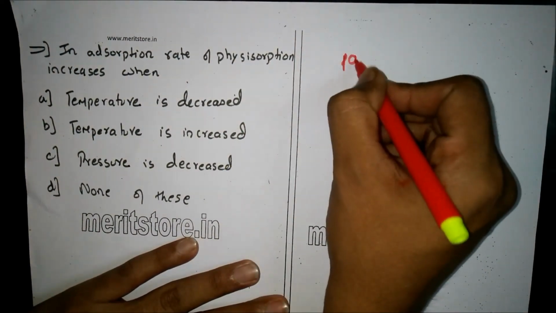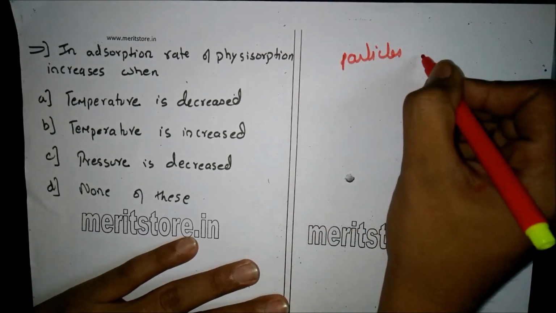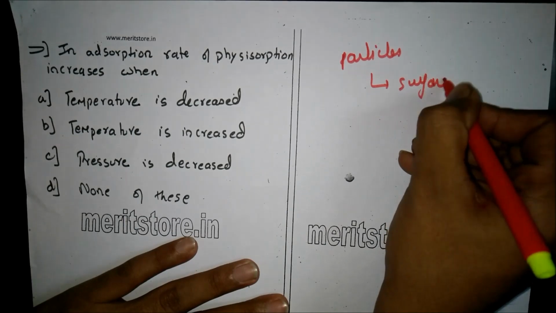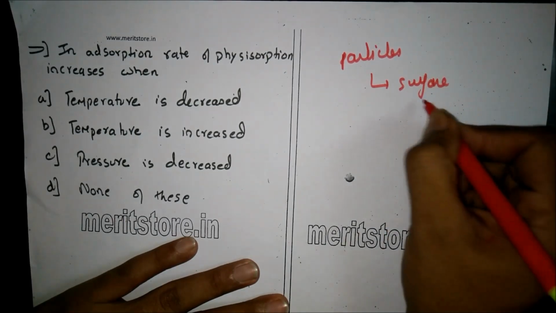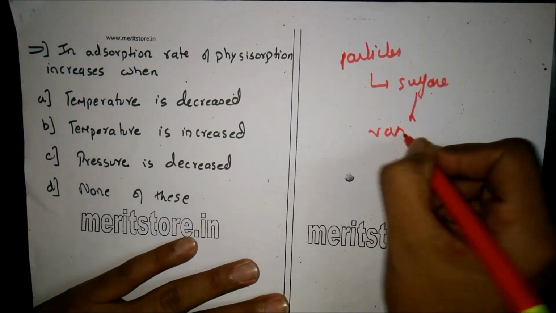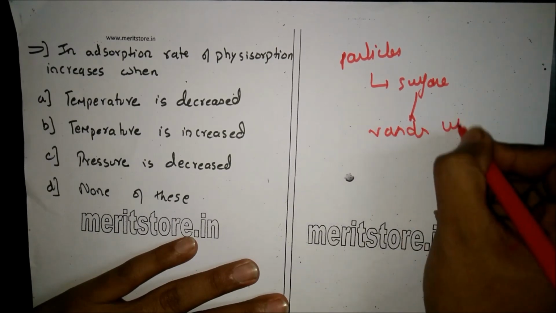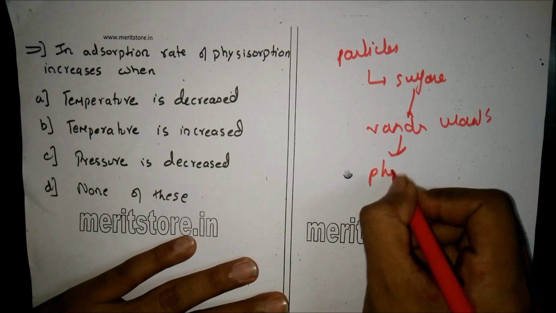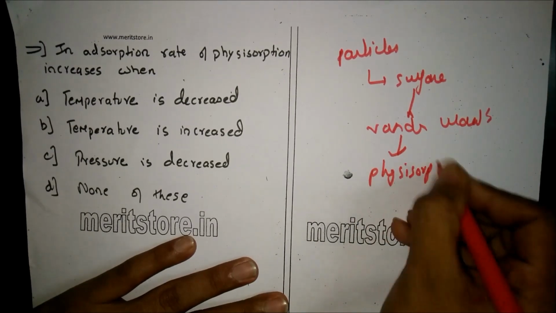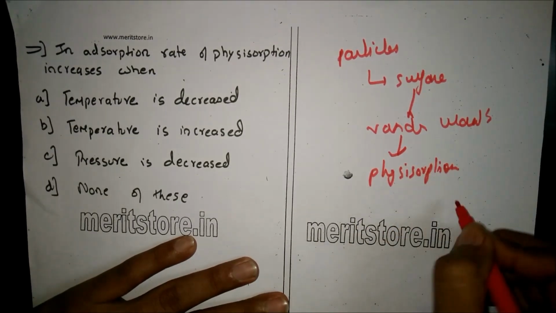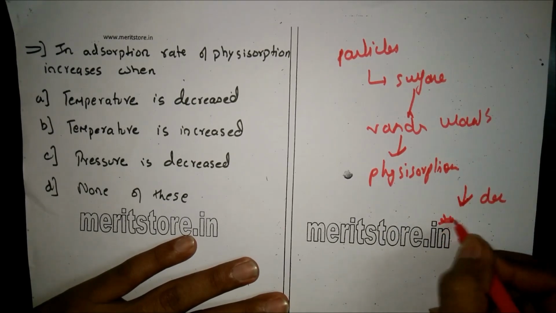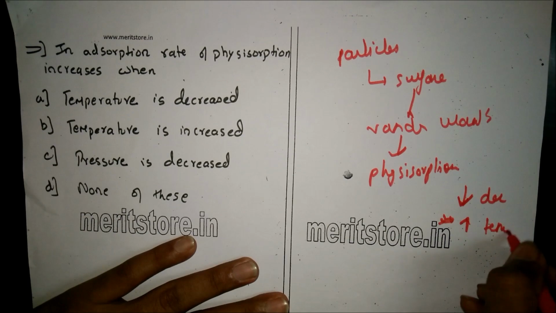When particles of the adsorbate are held to the surface of the adsorbent by physical forces such as van der Waals forces, the adsorption is called physisorption. Physisorption decreases on rising temperature.